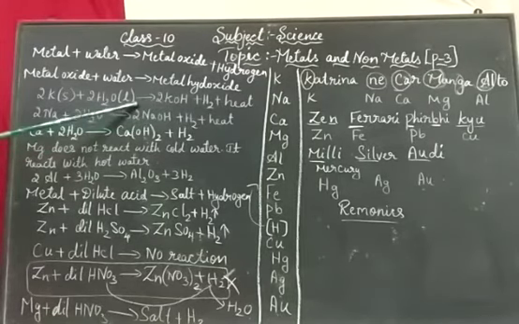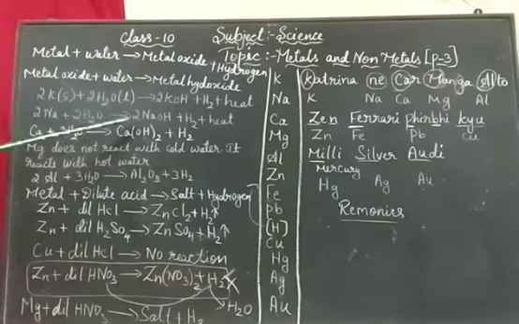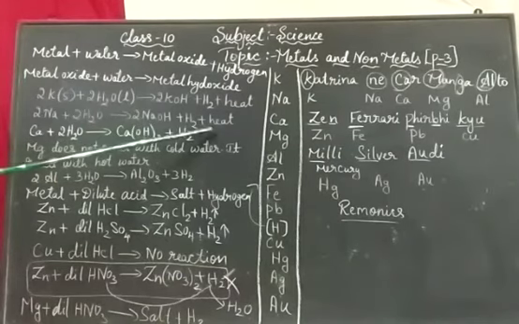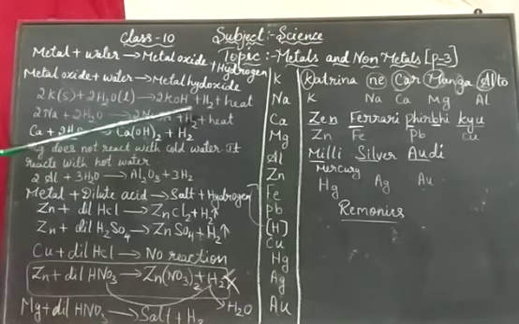This reaction is so vigorous that it will catch fire. It starts burning, okay, because potassium is very vigorous. Similarly, even sodium: sodium plus water gives rise to sodium hydroxide plus hydrogen plus heat. Here the heat being removed is too high, therefore this reaction will catch fire.